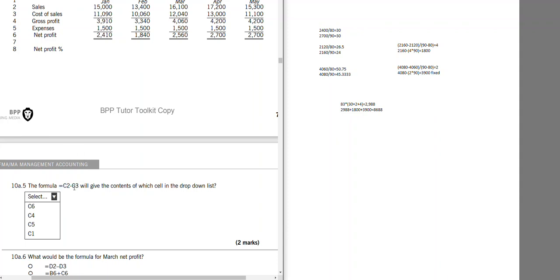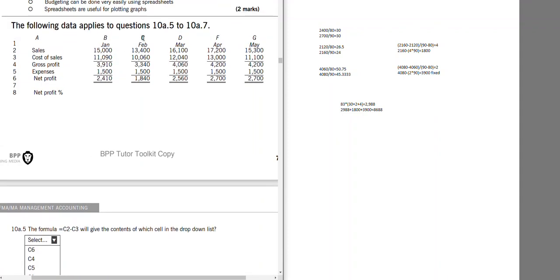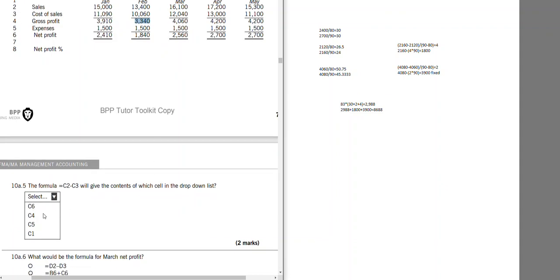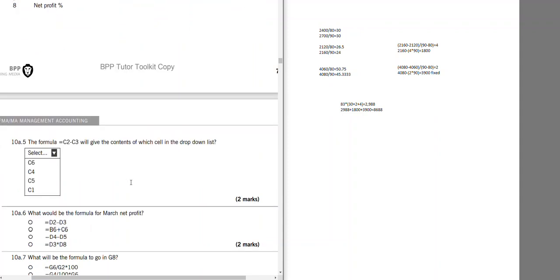The formula C2 minus C3. We have C2 minus C3 equals C4, which is 10A. So these are straightforward things. You should be familiar with it.